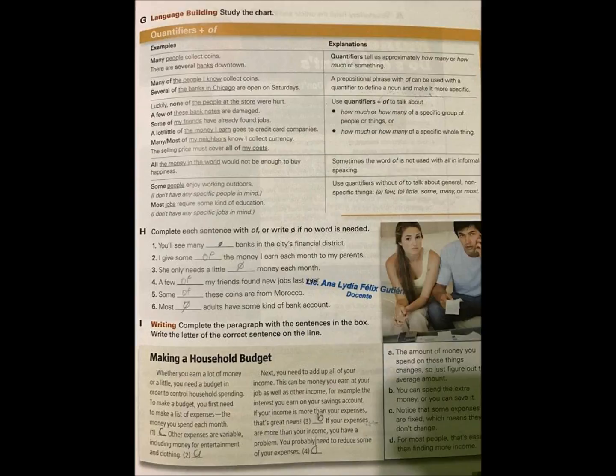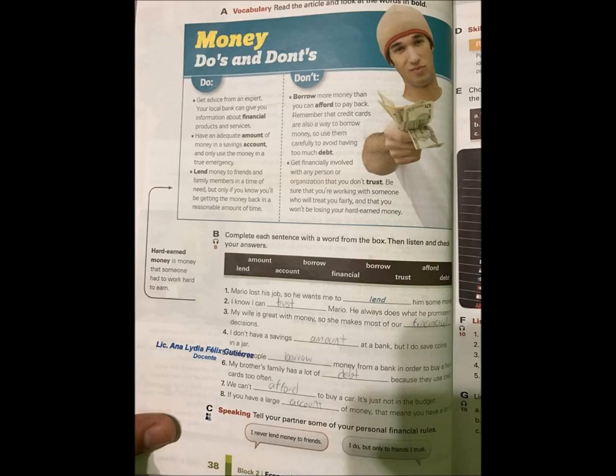And then we complete the paragraph with the sentences in the box, writing the letters of the correct answer. In this activity, we read the article and in activity B, complete the sentences with the right word in the box and check our answers. After that, we tell our partner some of our personal financial rules.